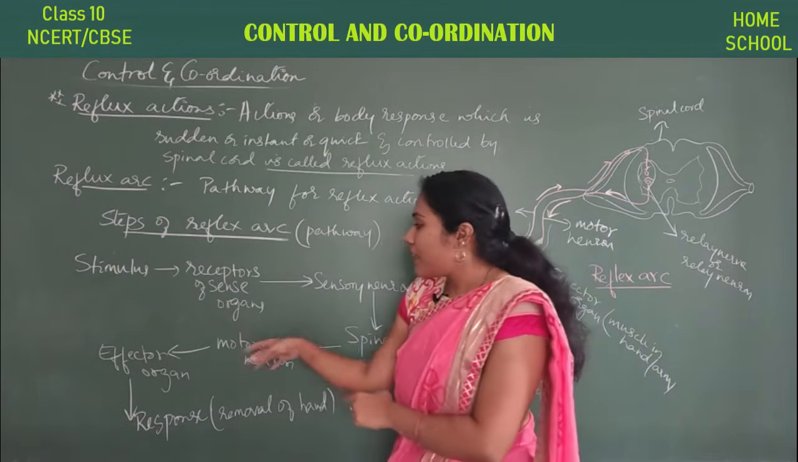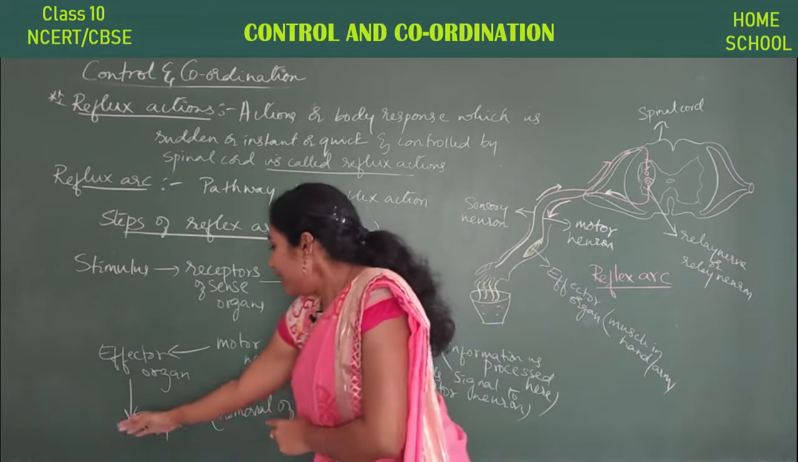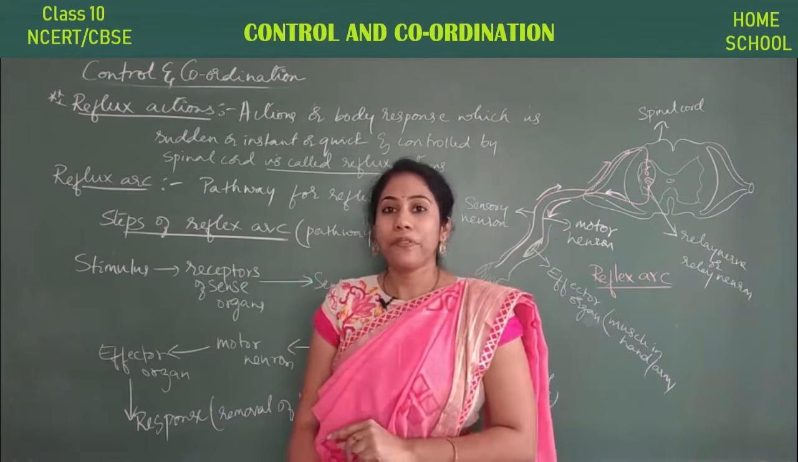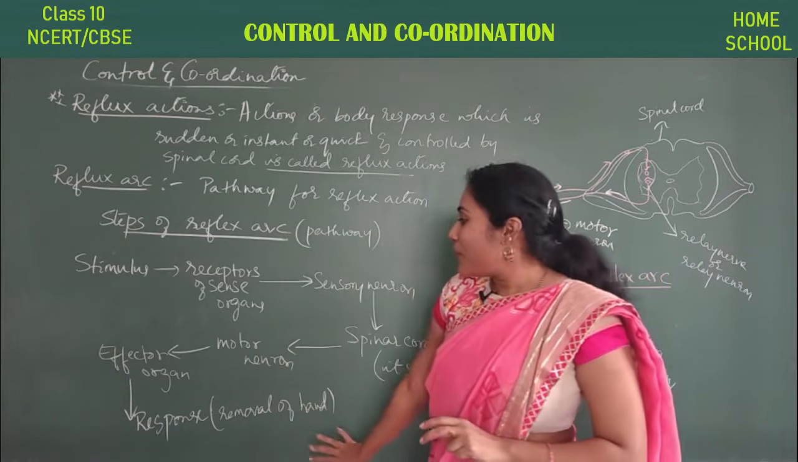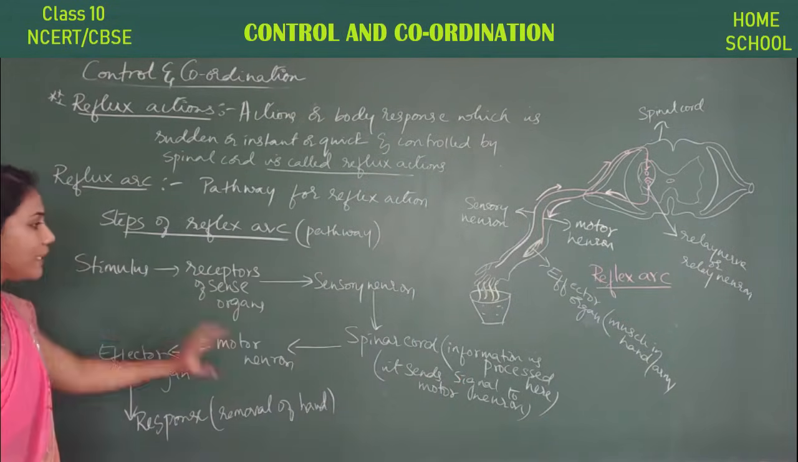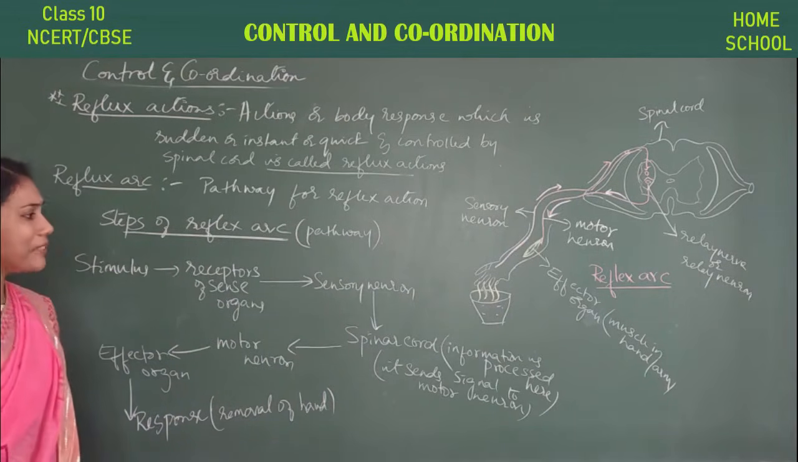So when the effector organ changes its size and shape, automatically the response is created, which is the response of taking the hand out. Okay, see, this is what we call the reflex arc and its pathway. This is very important to understand carefully. Okay, fine. And now